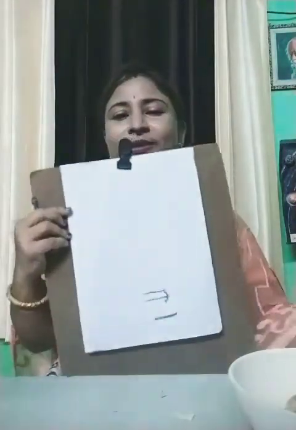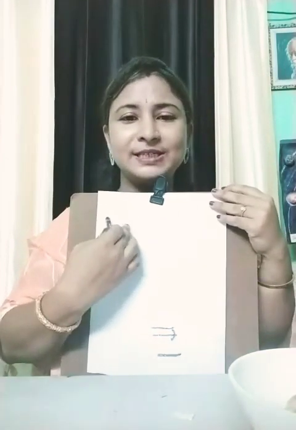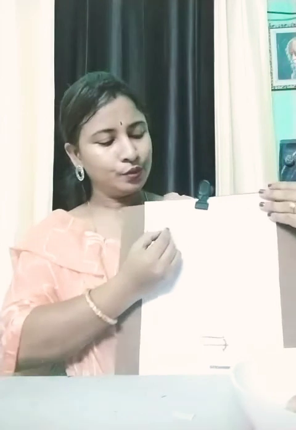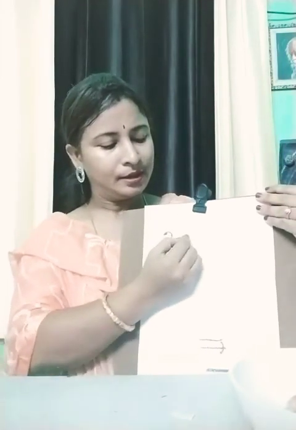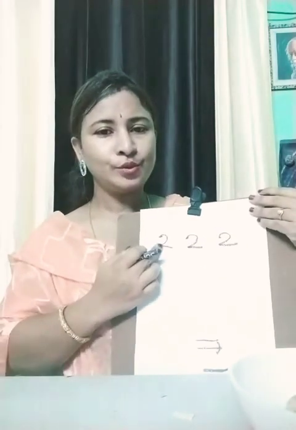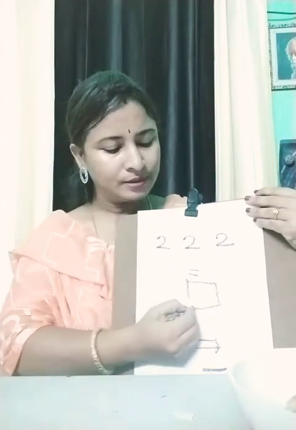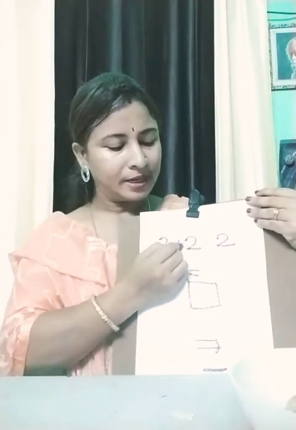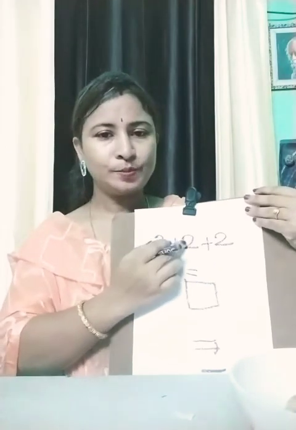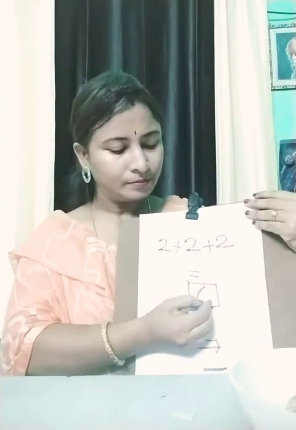Why will we do it? Because when the numbers are equal, we will do repeated addition. That is 2, 2 and 2, isn't it? So if we put them together, 2 plus 2 plus 2 makes 6, isn't it?